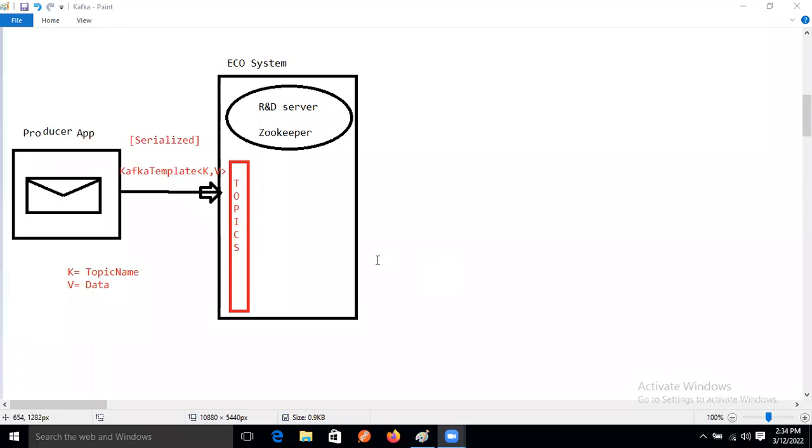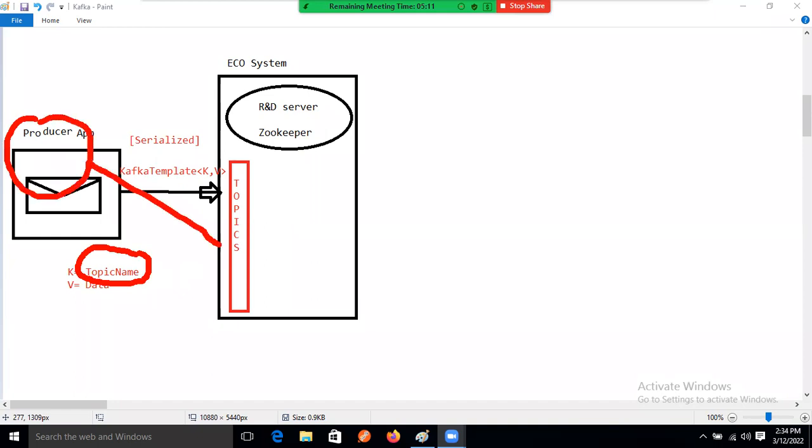So, topic. The data will be stored in the topic memory. Based on the topic name, our producer data will be stored inside that topic memory.